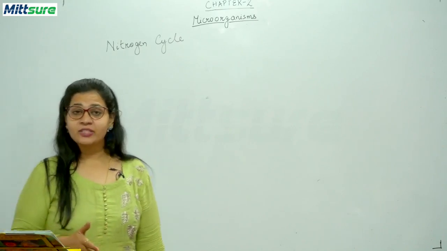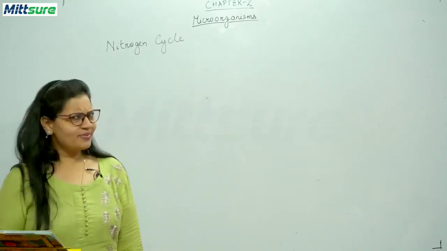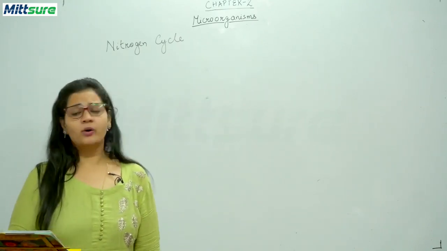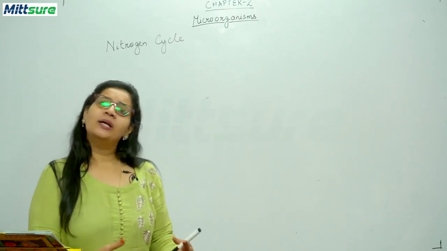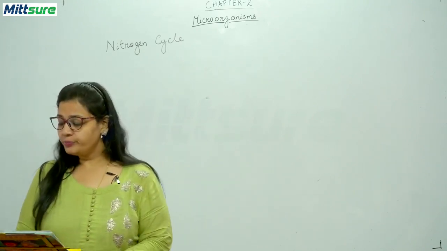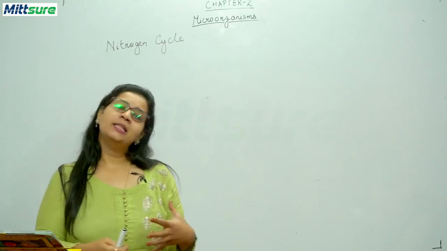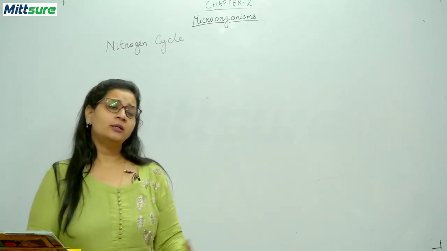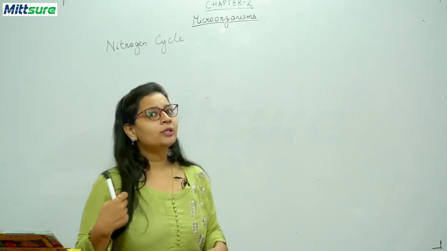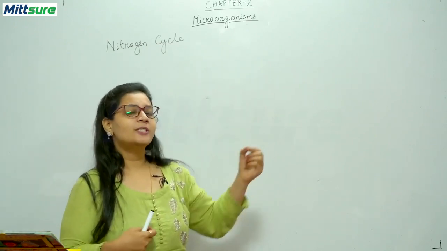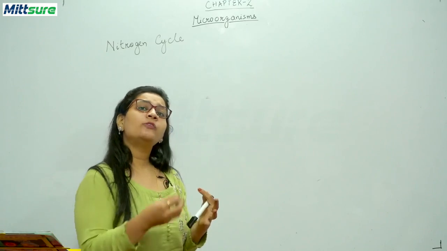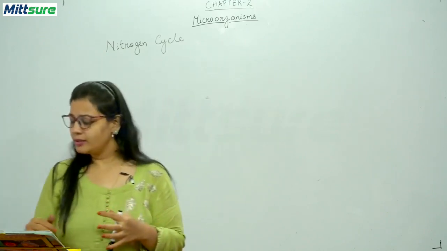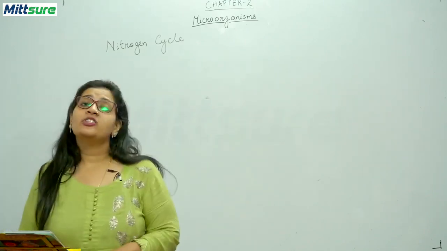Now there's an activity given in your book. It's a very simple activity. You have to visit a farm or a garden or any garden which is close to you. You will see the legume plants which are growing, and ask the farmer or your gardener, if you can uproot one plant, please show me its roots. And on these roots you will find these nodules. Okay, this completes the topic of the nitrogen cycle.